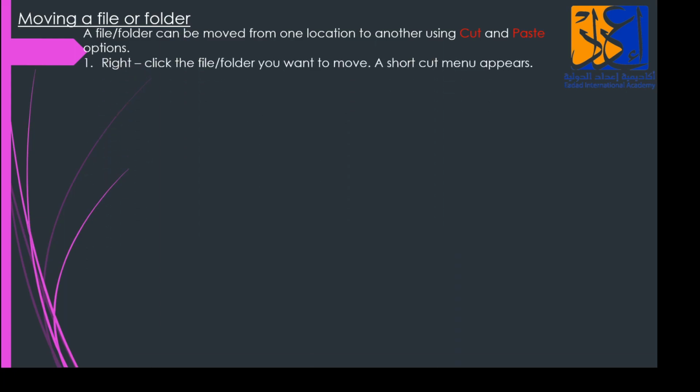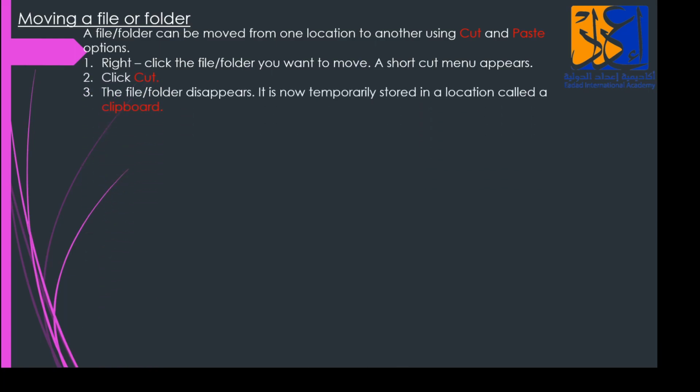Next, moving a file or a folder. Now, if I need to move my original file, what am I going to do? A file or folder can be moved from one location to another using cut and paste. Right click the file or folder you want to move. Same way, right click on it and click on cut. The file or folder disappears. It is now temporarily stored in a location called the clipboard. As I click on cut, the file I need to move disappears from there and is saved temporarily in the clipboard.